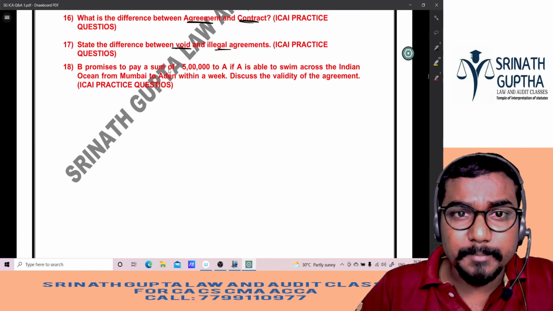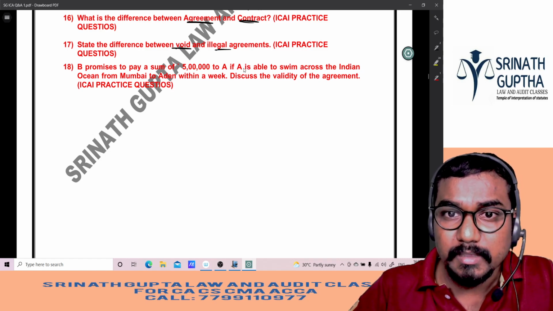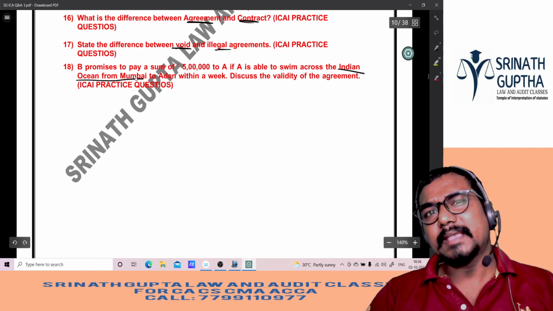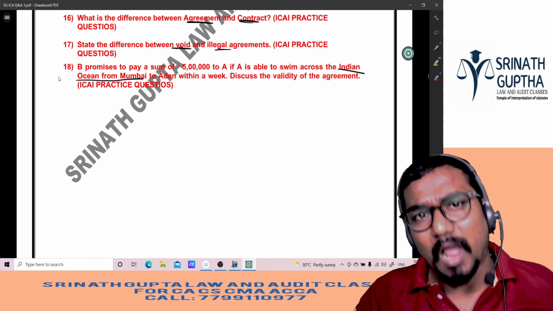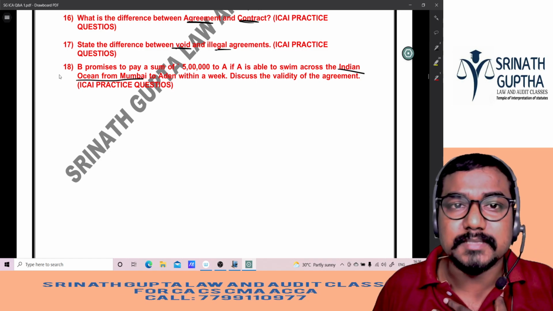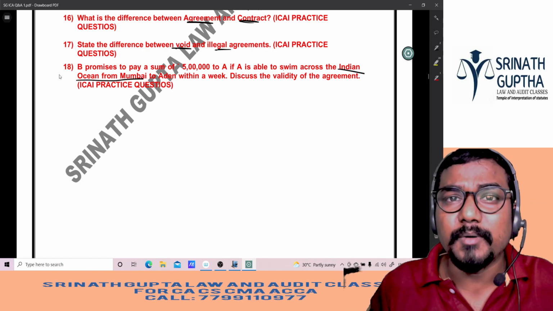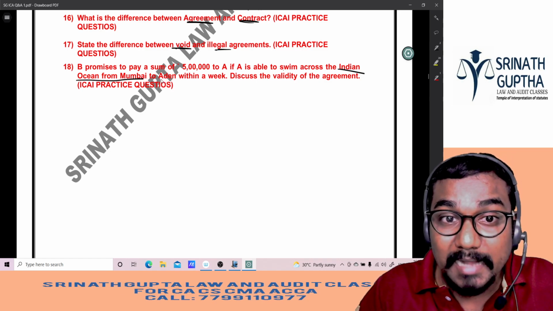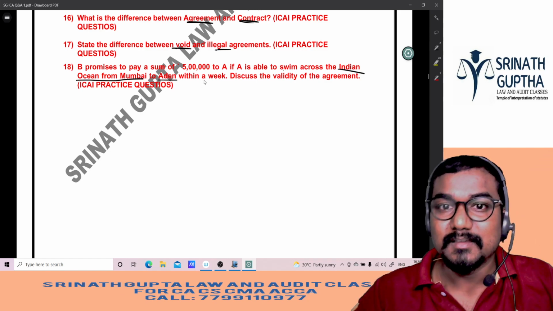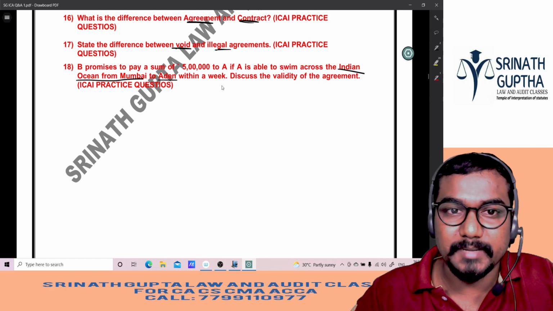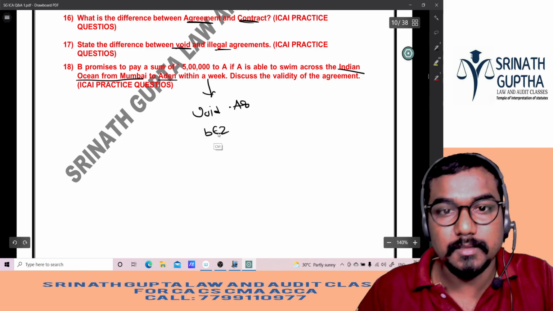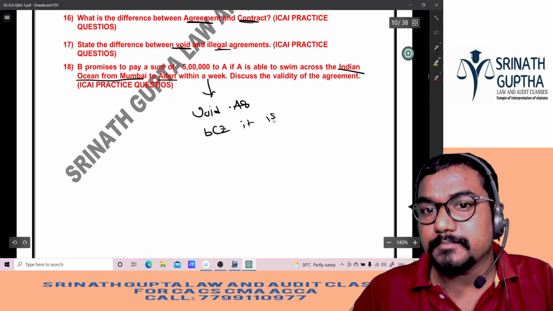B promises to pay a sum of 5 lakhs to A if A is able to swim across the Indian Ocean from Mumbai to Aden within a week. Beta, is it possible to swim the whole ocean? We are human beings, we are not Bhagavan. I am not Hanuman, I am not a Superman. Can we swim the whole ocean? Impossible. So he will die, beta. Discuss the validity of the agreement. The agreement will be a void agreement because it is impossible.